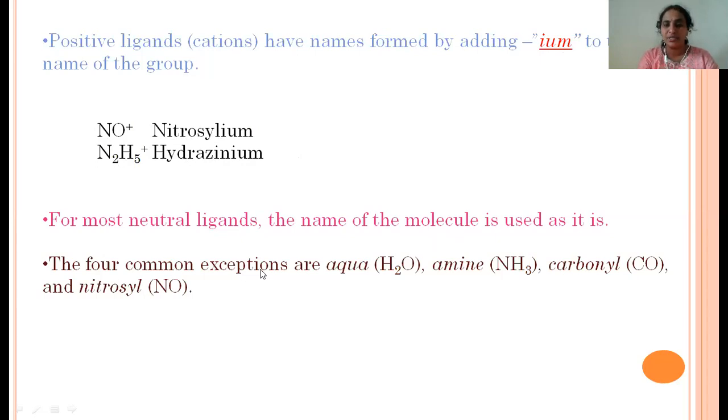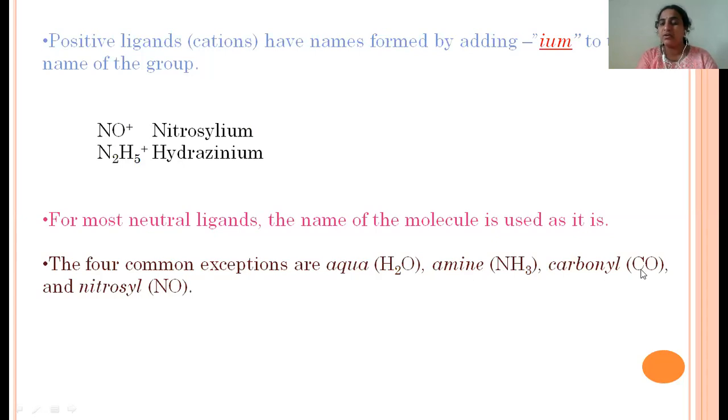Only a few exceptions are present, which are aqua, amine, carbonyl, and nitrosyl. Generally it is called water, but in coordination chemistry we have to write it as aqua. This one we generally say ammonia, but while writing the IUPAC nomenclature we say amine.